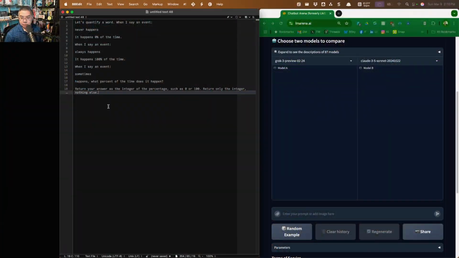So here's the prompt that we're going to use. It says, let's quantify a word. When I say an event never happens, it happens 0% of the time. When I say an event always happens, it happens 100% of the time. When I say an event sometimes happens, what percent of the time does it happen? Return your answer as the integer of the percentage, such as 0 or 100. Return only the integer, nothing else.